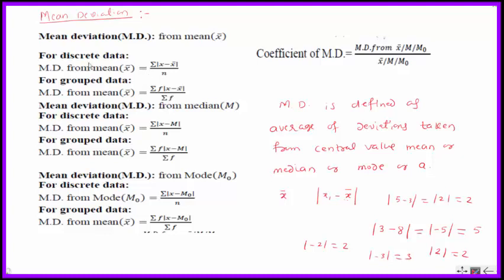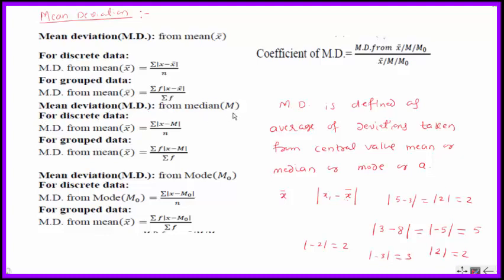So mean deviation from mean for discrete data is given by the formula sigma modulus of x minus x bar divided by n. For group data, this x is repeated f number of times, so you have to multiply this deviation by f. So sigma f into modulus of x minus x bar divided by sigma f.